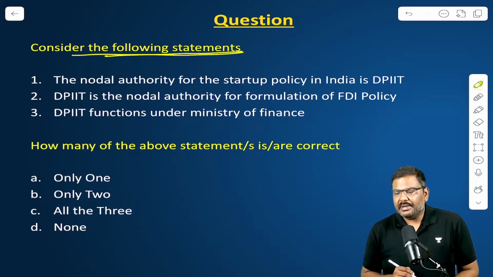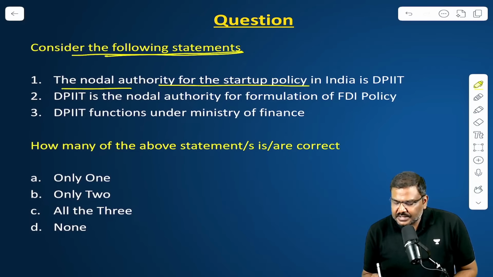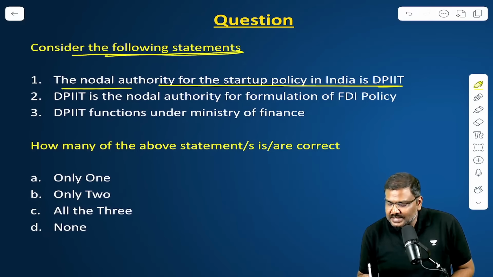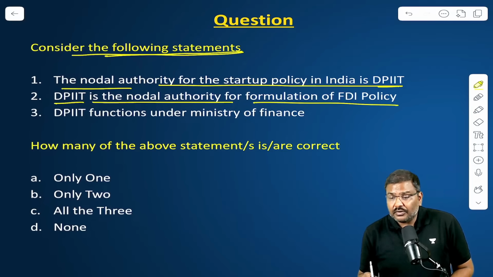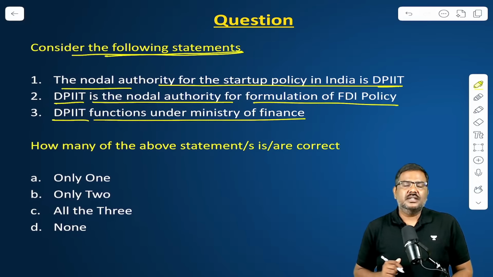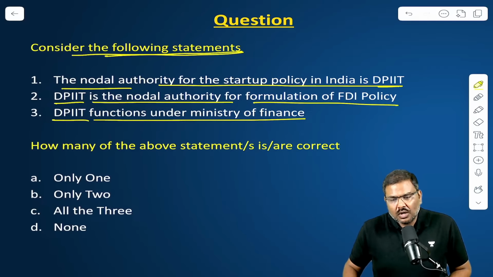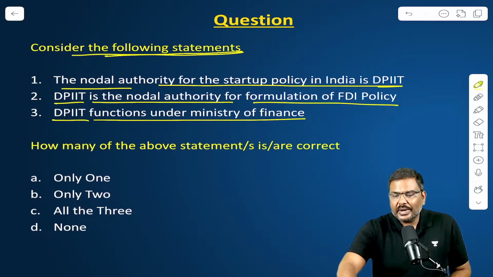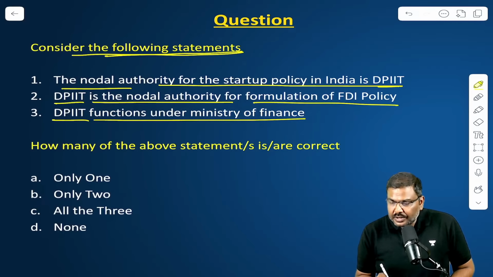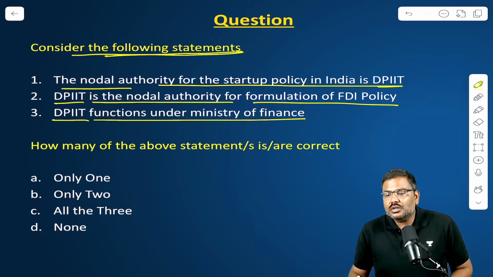Consider the following statements. The nodal authority for the startup policy in India is DPIIT. DPIIT is the nodal authority for formulation of FDI policy. DPIIT functions under the Ministry of Finance. How many of the statements are true? Do let me know. Quickly, tell me the key answer. A lot of you are saying A, right? Two of you have said B.